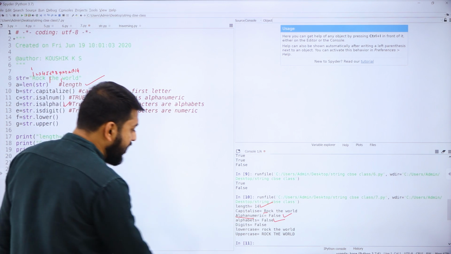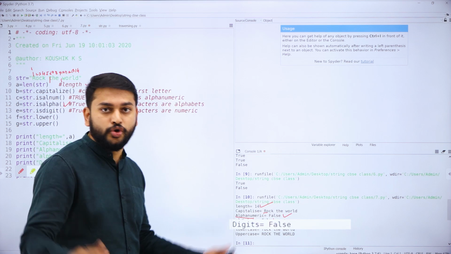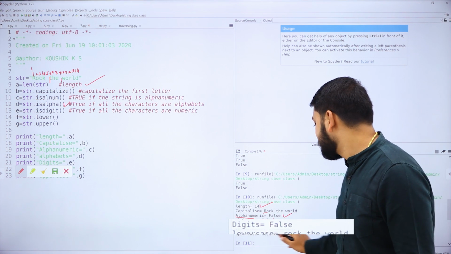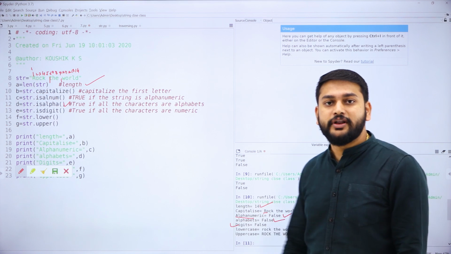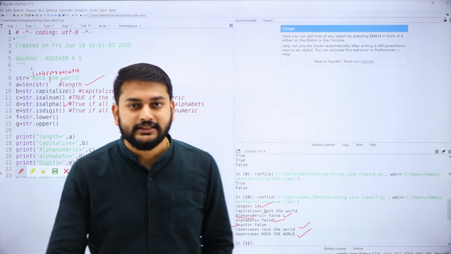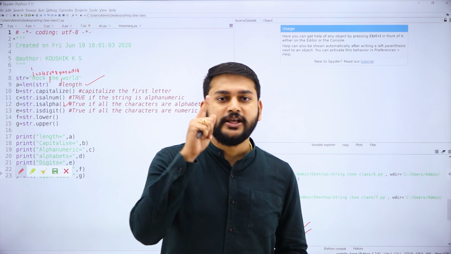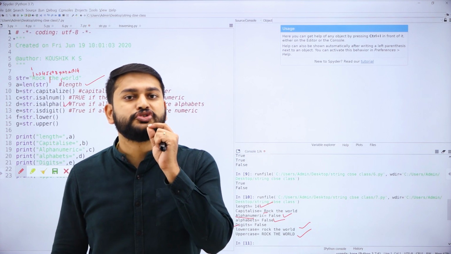The next one that I have is isdigit. Do I have only digits? No. That's why my output is false, and it is converting into the lower case and converting into the uppercase. So my dear students, with this program I have tried to explain the functions on strings.